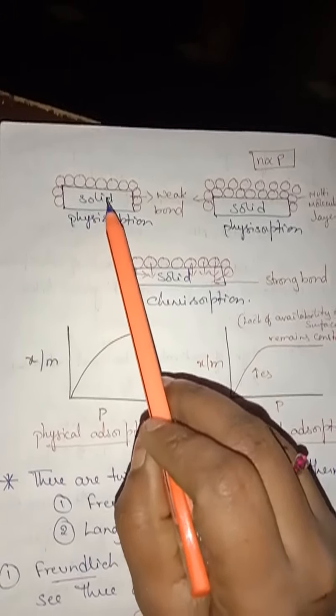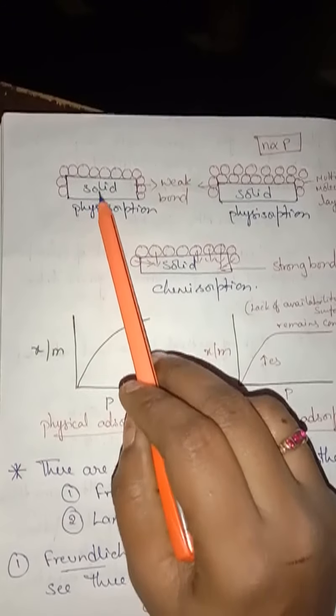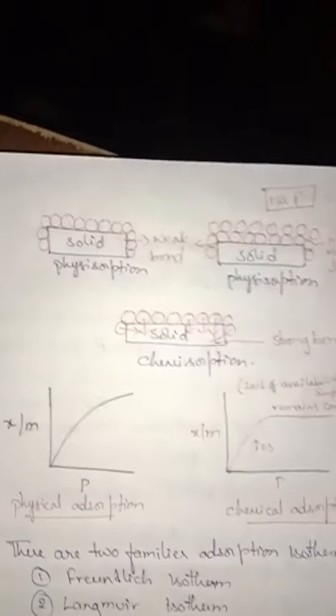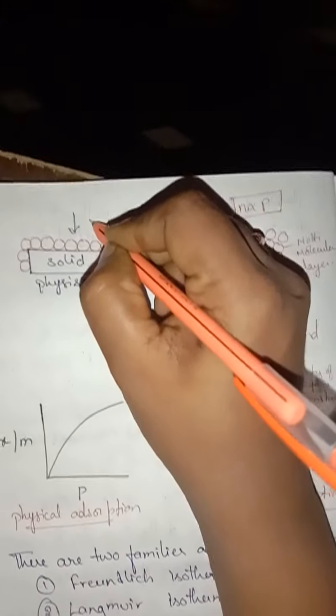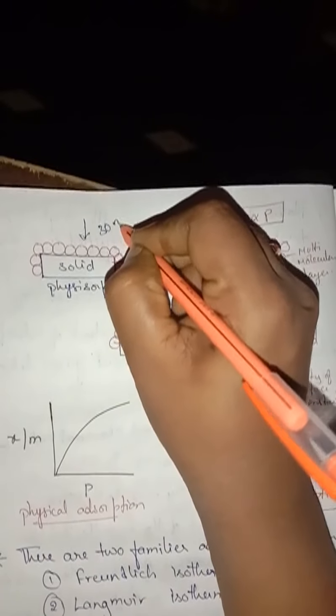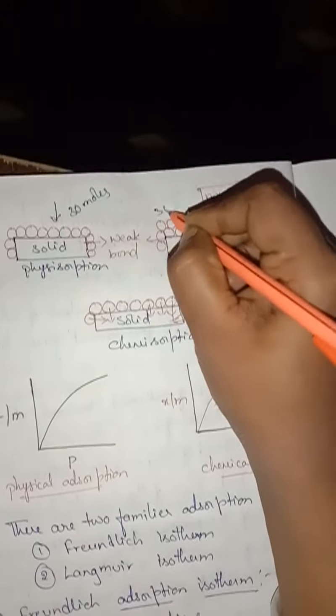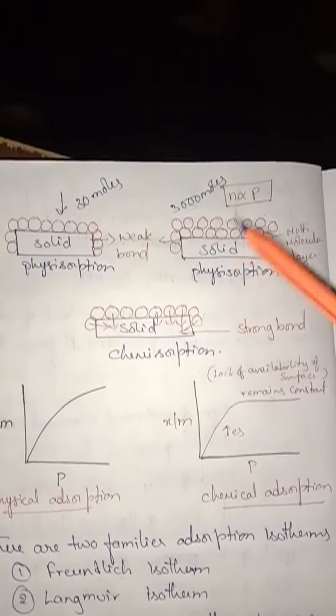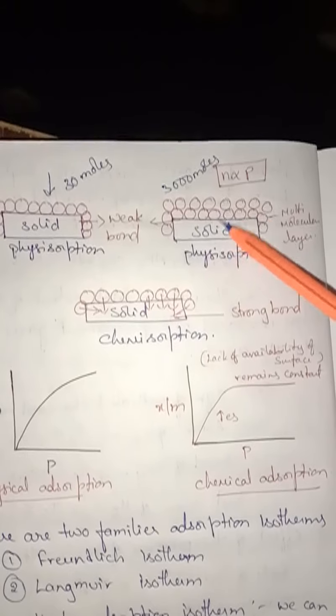What is said? If you increase the pressure, more adsorption will take place. It is physical adsorption. In physical adsorption, the molecules and the solid have a weak bond. First, only one layer of molecules can be adsorbed. If you give more and more pressure, say here 30 moles can be adsorbed, and if you apply more pressure, more moles can also be adsorbed.